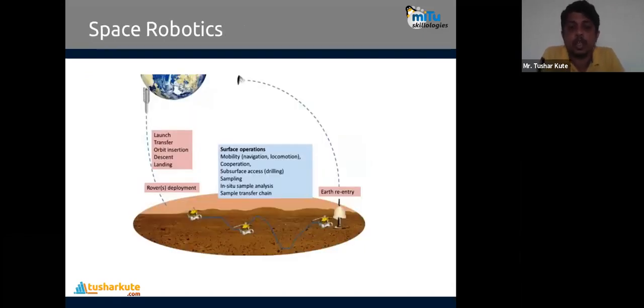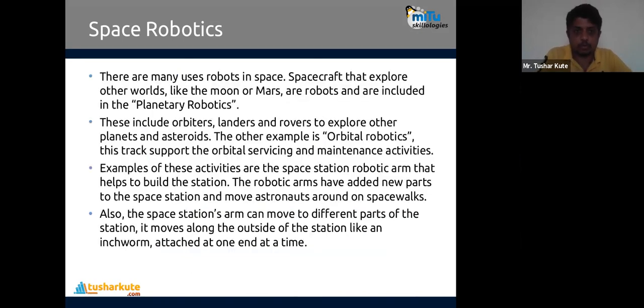Then space robotics. Obviously, today whatever space observatories and rovers are launched by different space research agencies, they are controlled autonomously by artificial intelligence and robotics. Okay, space robotics. There are many uses of robots in space, spacecraft that explore worlds like the Moon or Mars. Robots are included in planetary robotics, generally we call it. These include orbiter, lander, rover to explore other planets and asteroids.